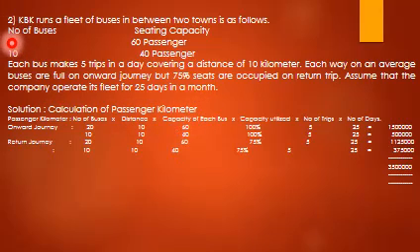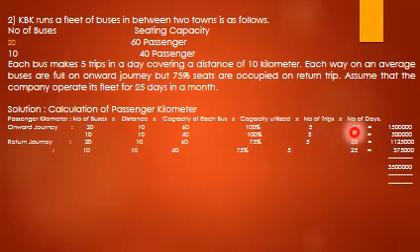Similar problem, but in the previous problem we had only one bus. Here we have two types of buses having different passenger sitting capacity. One type is 20 buses having a sitting capacity of 60 passengers. Another type is 10 buses having a sitting capacity of 40 passengers. So onward journey: 20 buses into 10, 60, 100% utilized, because it is the onward journey going from point A to point B.